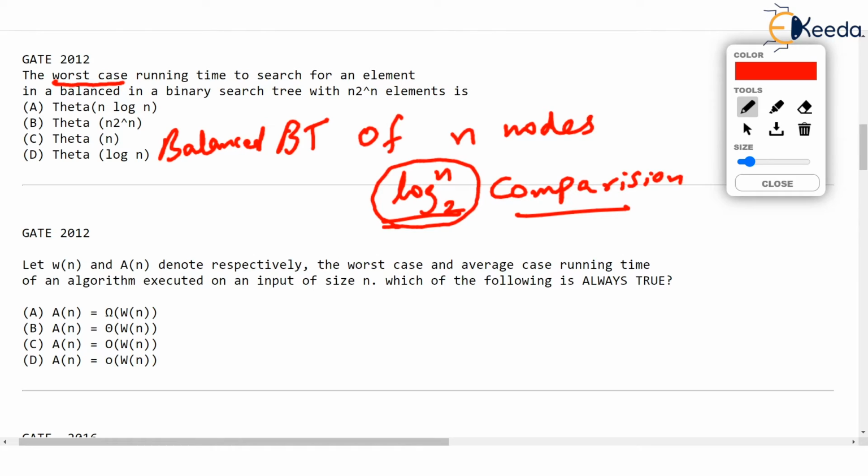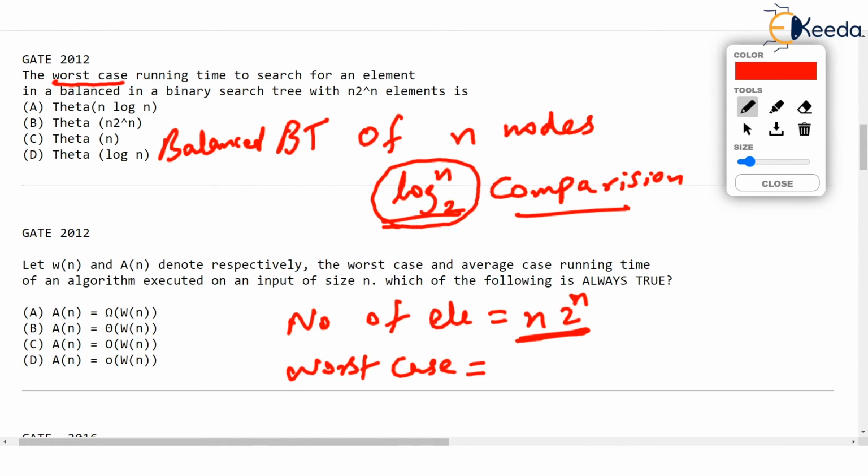Now they are asking, what if the number of elements is equal to n into 2 raised to n? The binary tree contains so many elements and you are searching for a value. Then in the worst case, in a balanced tree, we will get log of n multiplied by 2 raised to n to the base 2 comparisons. I hope you agree. When there were n nodes, we needed log of n to the base 2. Now there are n into 2 raised to n nodes. So we will require log of n into 2 raised to n, log of this term to the base 2